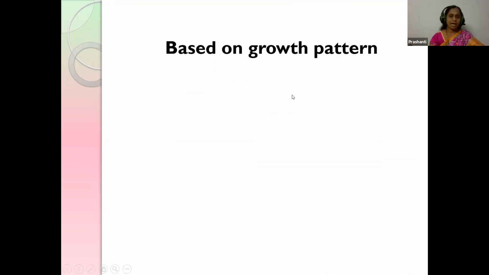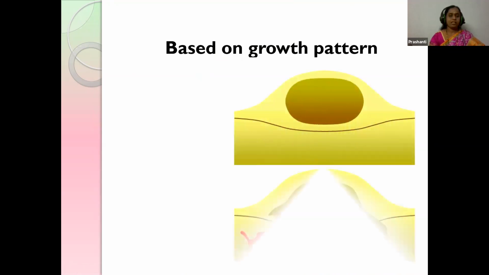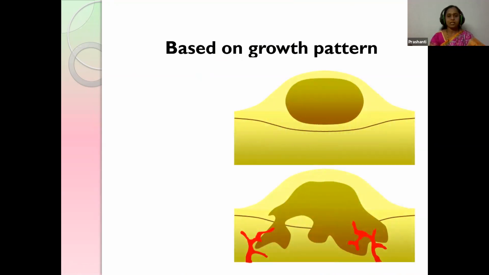Based on the growth pattern, we can differentiate into two types, children. Looking at the lumps here, the first one is a normal lump. And here the lump has red lines. They are the danger marks. On that basis, we can classify into two types: benign and malignant.